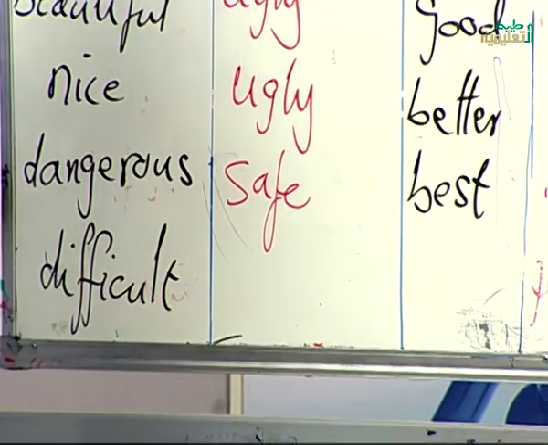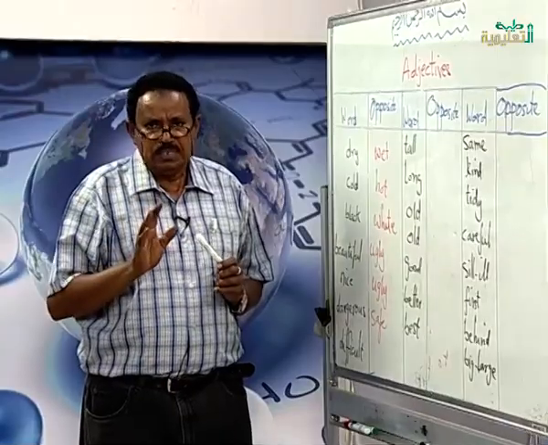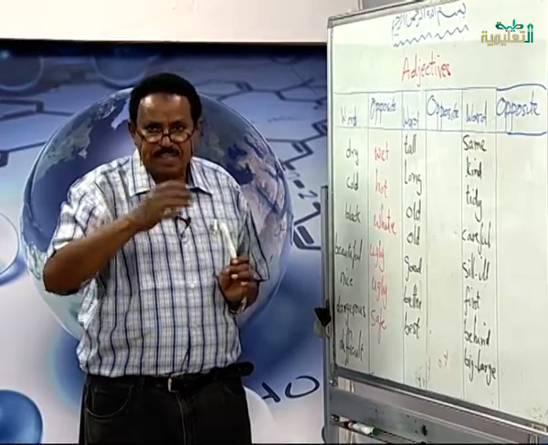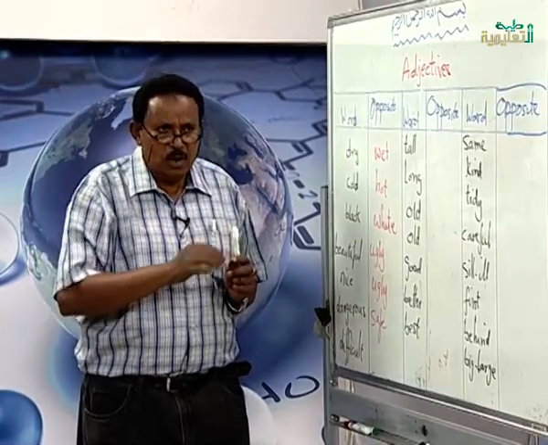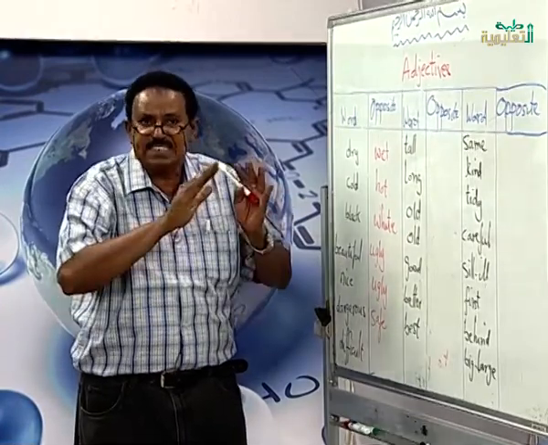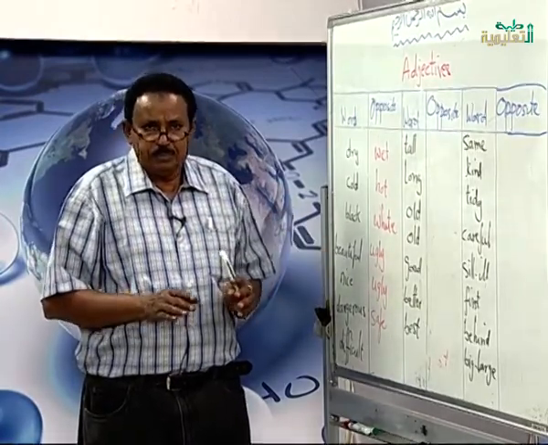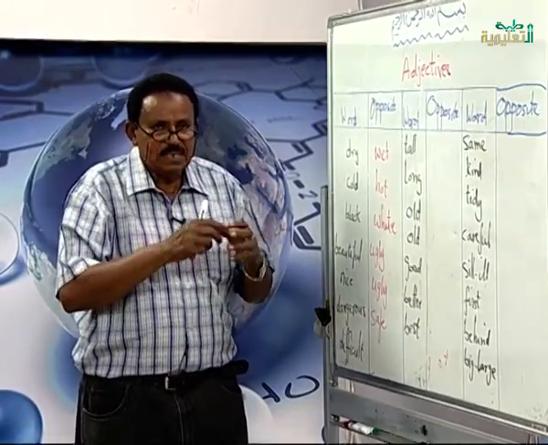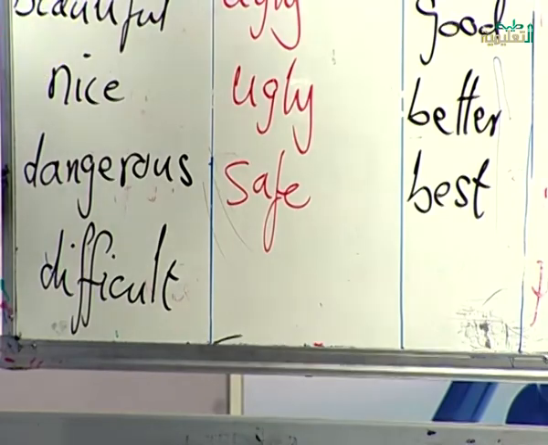We have difficult. Anything difficult means it is hard. You cannot do it. It is very difficult for you to do. For example, if you have an examination and you are not able to answer all the questions, it means that this examination is difficult, because you are not able to answer it. When a thing is not able to be done, it means it is difficult.